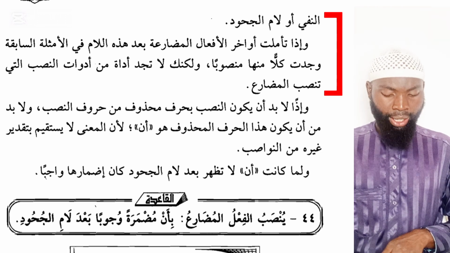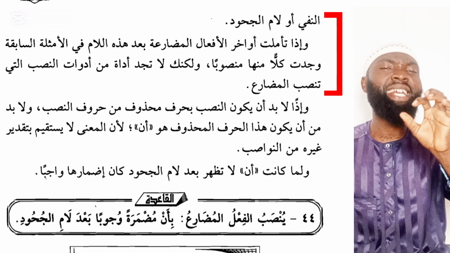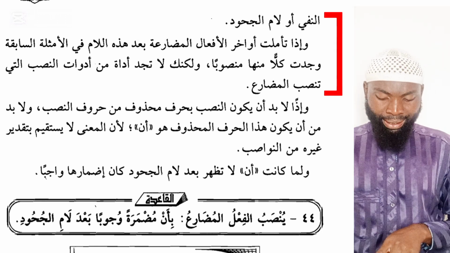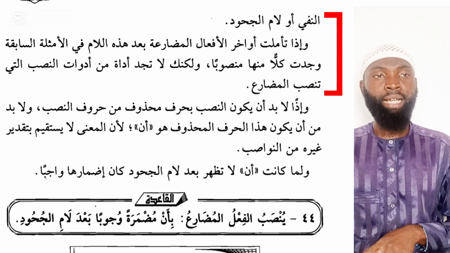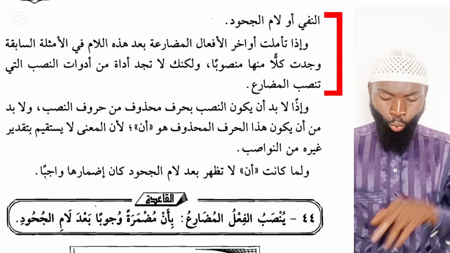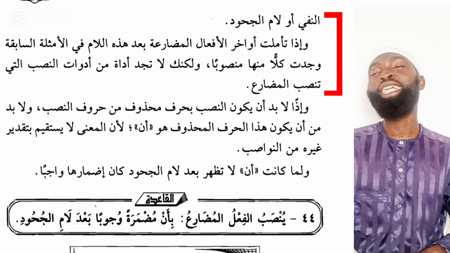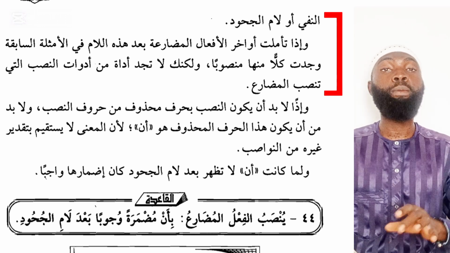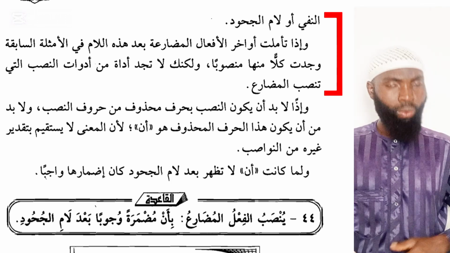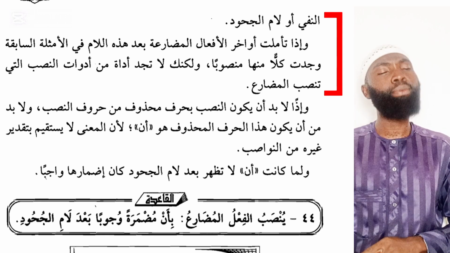وَإِذَا تَأَمَّلْتَ وَآخِرَ الْأَفْعَالِ الْمُضَارِعَةِ, and if you should look critically at the last letters of each of the present tense verbs, بعد هذه اللام في الأمثلة السابقة, which appear after this lam in the previous examples, وجدت كلا منها منصوبا, you will find out that each of the present tense verbs which come after this lam are in the subjunctive case carrying fatha. ولكنك لا تجد أداة من أدوات النصب التي تنصب المضارع.